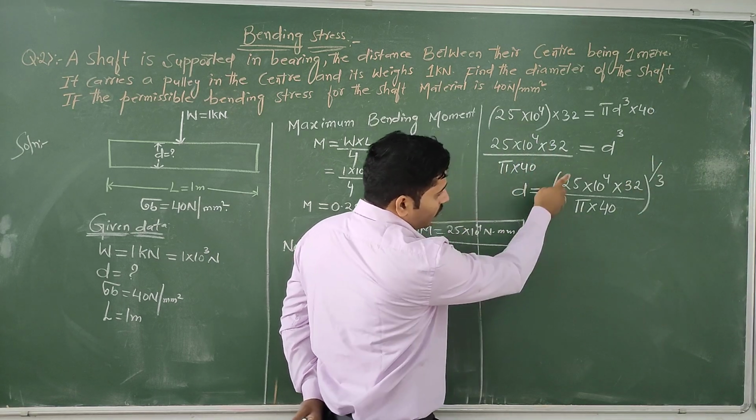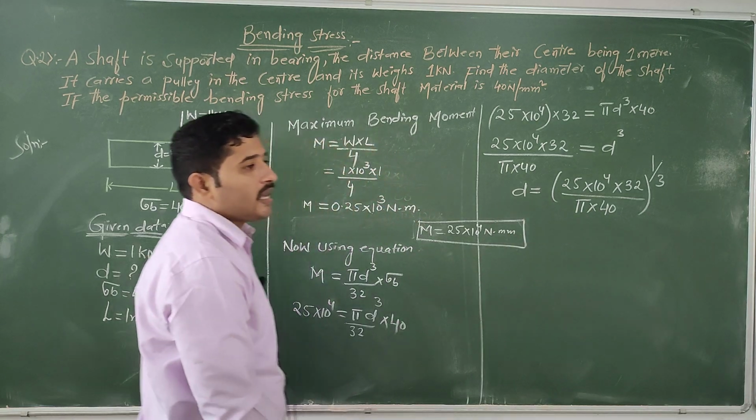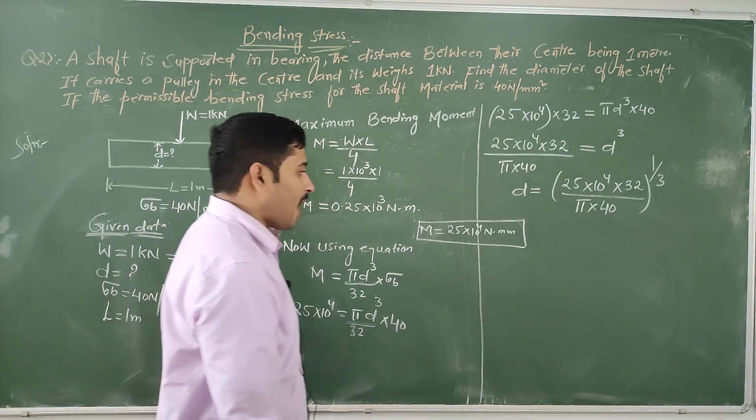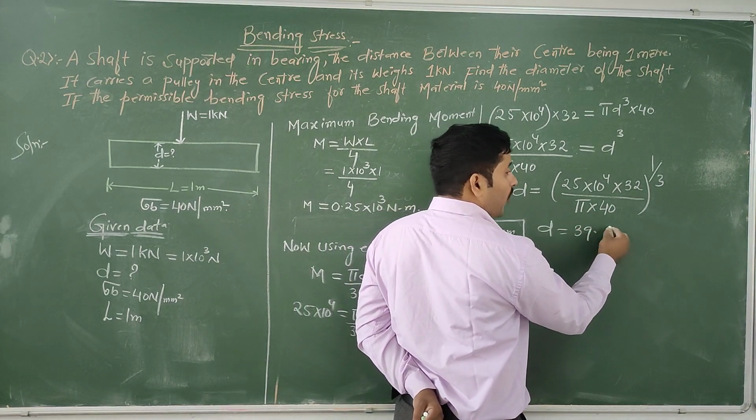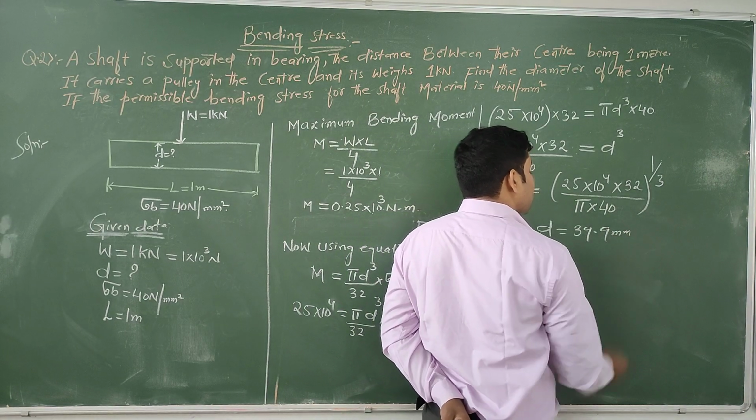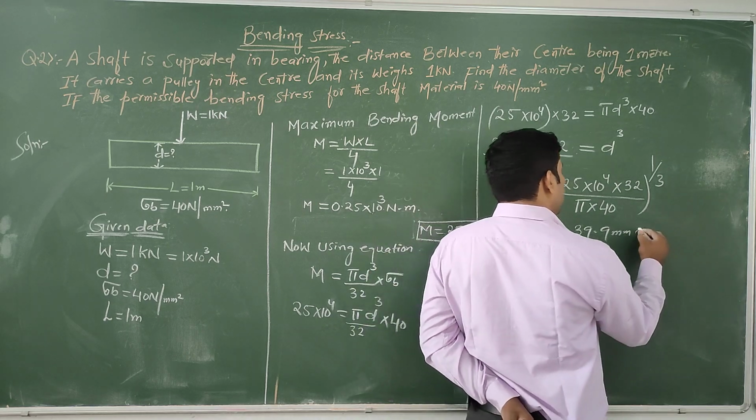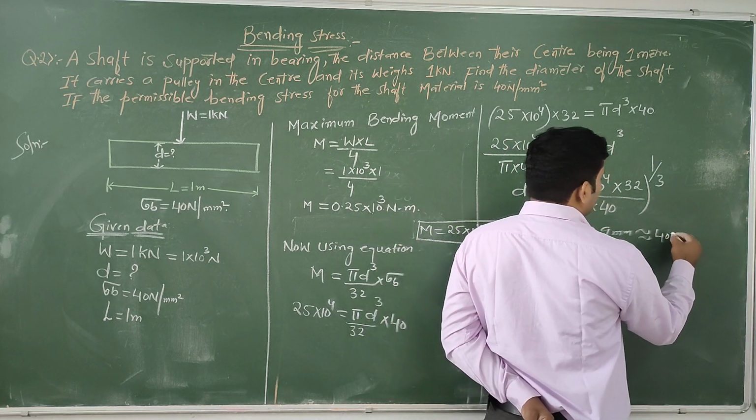With the help of a calculator, you will get D equal to 39.9 mm, which is approximately equal to 40 mm.